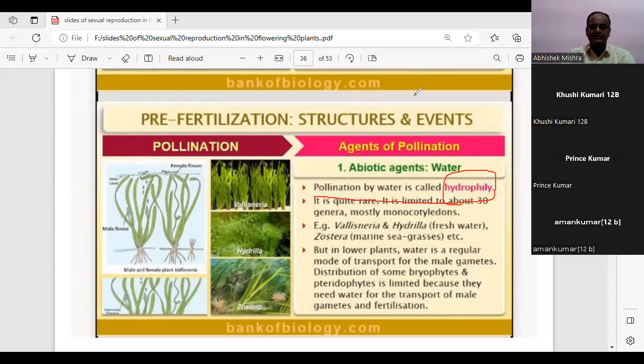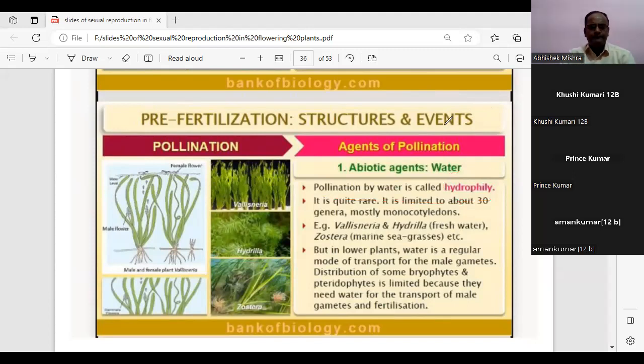That's why I asked you to write in the chat box. It's anemophily. Okay, Shweta, R will not be there. And Prince, it will be anemo, M-O, okay? Be careful with the spelling because most of the time when anemophily comes, we make errors while writing the spelling. Fine.